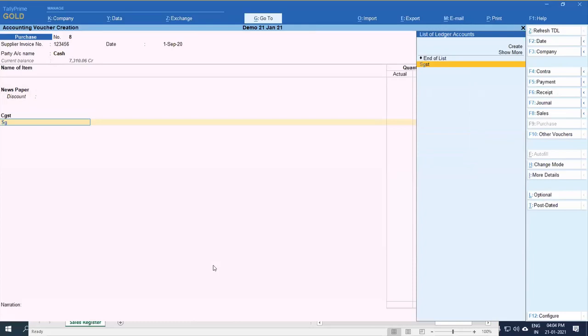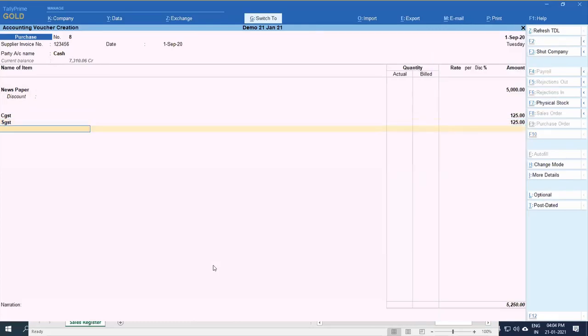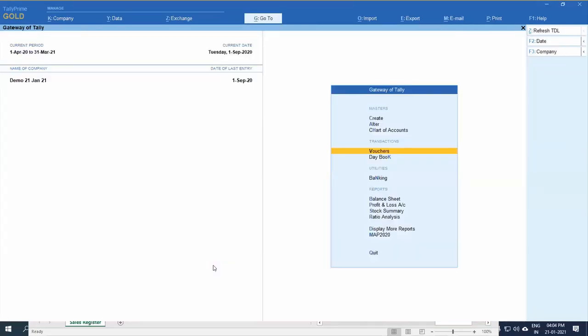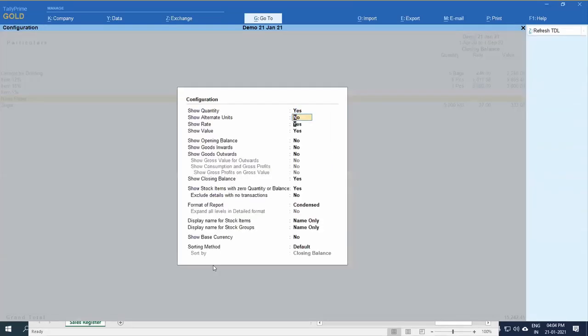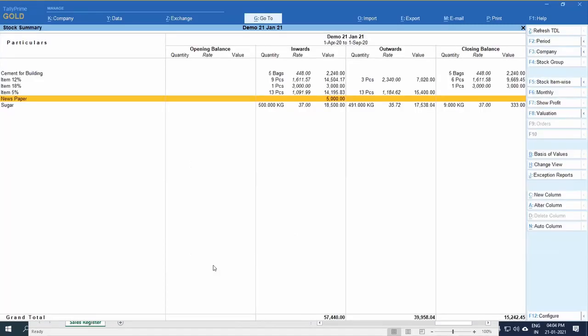What happens if I pass the entry that way? I will get my newspapers in the stock statement also. See here. If I am not putting quantity, only value is there, but closing stock is 0. It is not required to do any specific configuration.